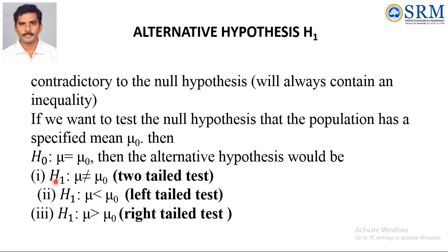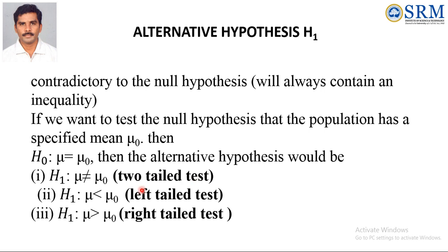So here the null hypothesis is H naught: mu equal to mu naught. H1 is mu is not equal to mu naught, H1 mu less than mu naught, H1 mu greater than mu naught. Here not equal to is called the two-tailed test.